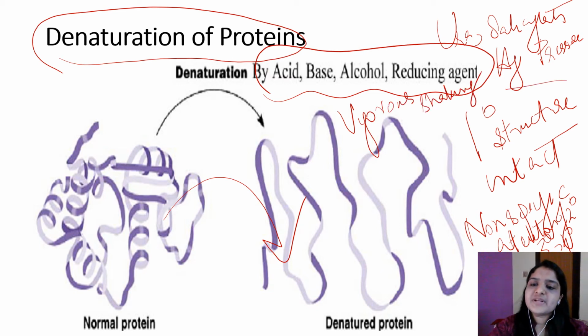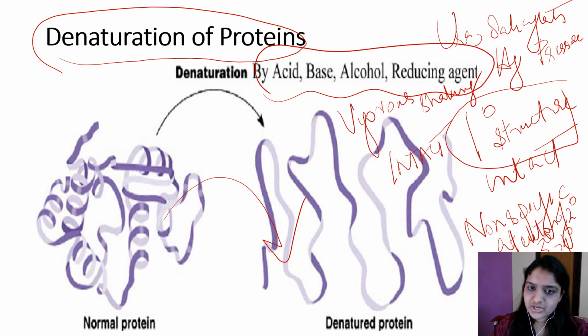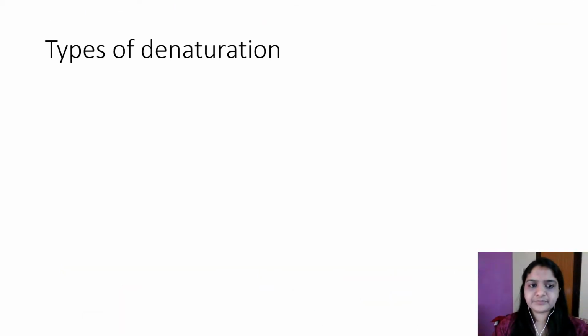So here the primary structure is intact and secondary, tertiary and quaternary structures are denatured. There is a loss of biological activity and they assume a random coil structure.